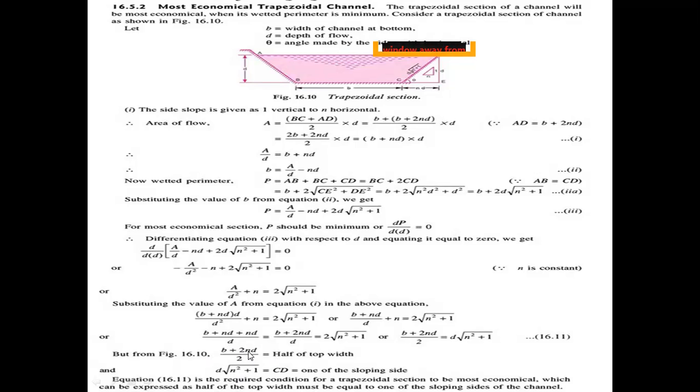So half of the top width, here b plus 2nd by 2, is equal to one of the sloping sides, which is d into root of n square plus 1.